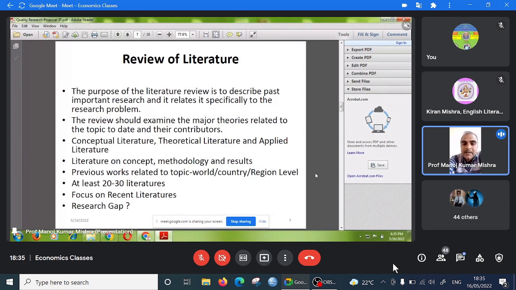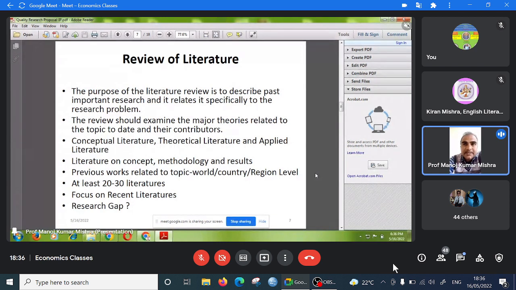In applied literature, you start systematically at the world level, continent level, country level, state level, your region level, place level. Try to include 20 to 30 studies and focus on recent literature, as I have told. And after that, 2.4 will be the research gap.